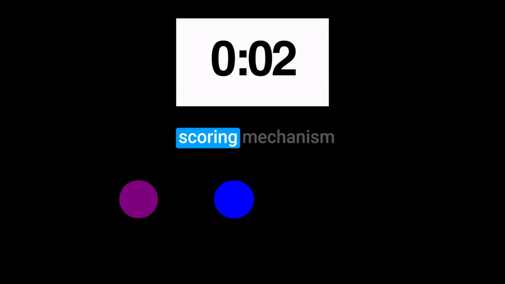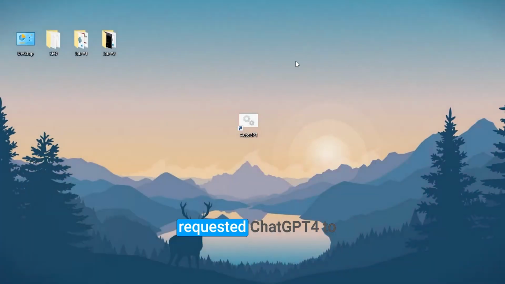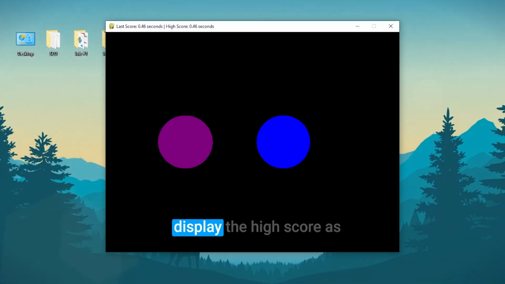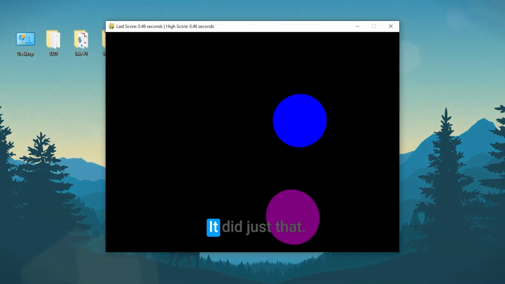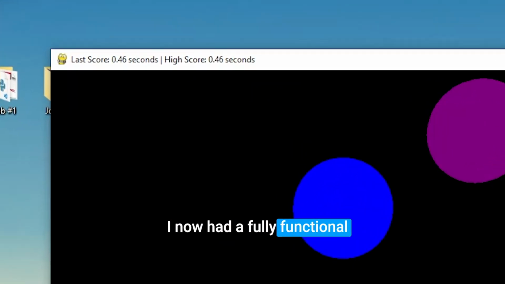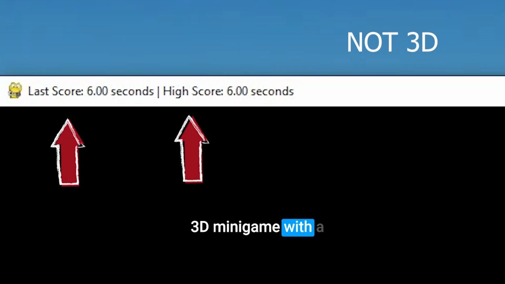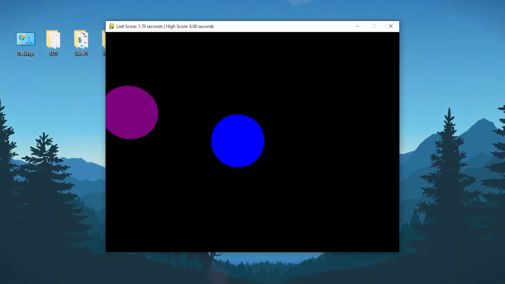The AI added a scoring mechanism and displayed the last score on the screen. I wanted to keep track of my best scores, so I requested ChatGPT 4 to display the high score as well, and guess what? It did just that. I now had a fully functional 3D mini-game with a high score system.